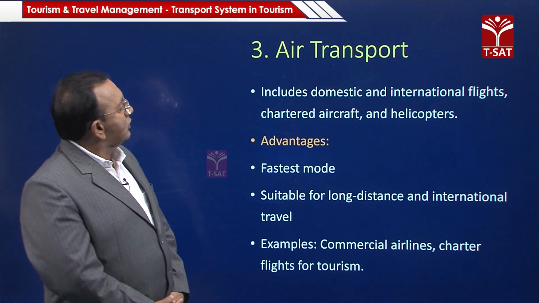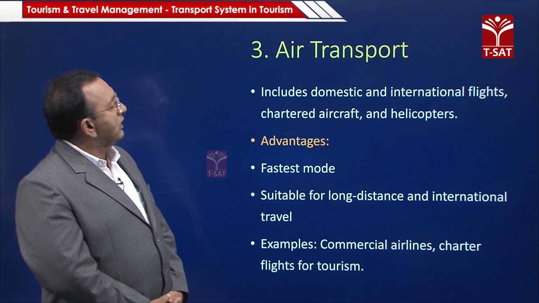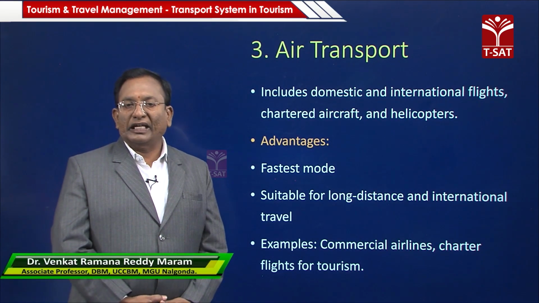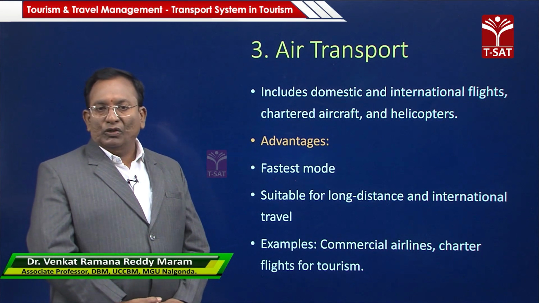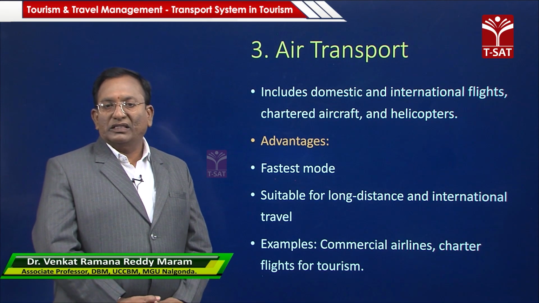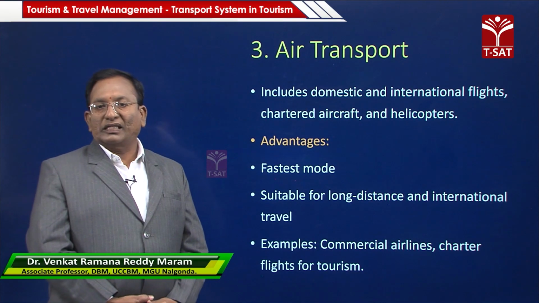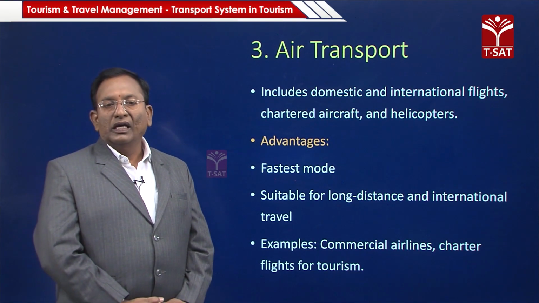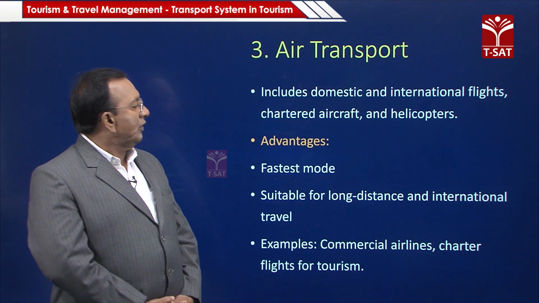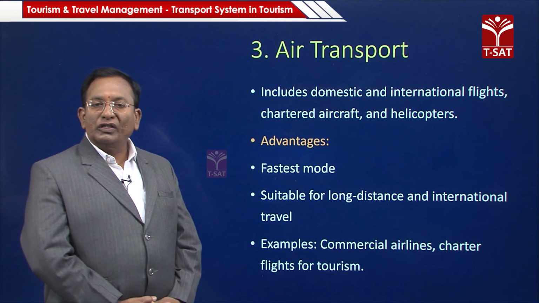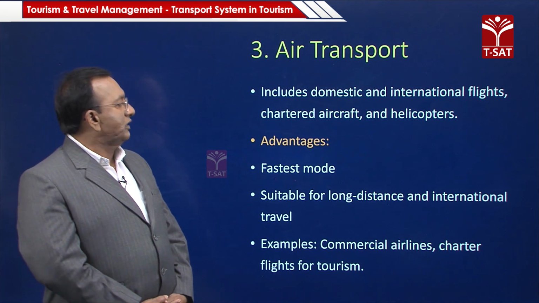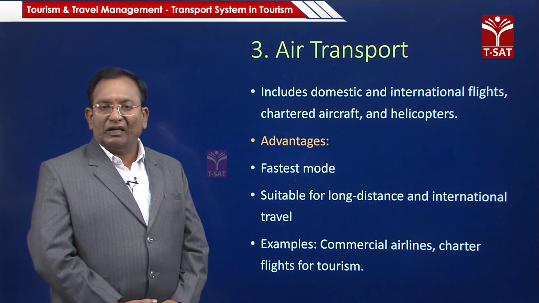It includes domestic as well as international travel. Coming to the third part, air transport includes two types: domestic airports and international flights. Some very important persons who move every day from one continent to another, or one country to another, may use chartered aircraft as well as helicopters.